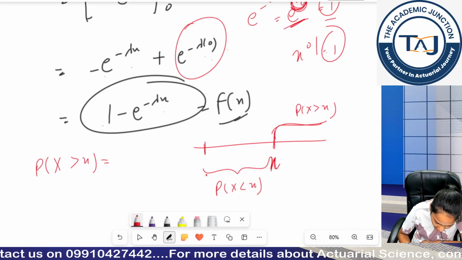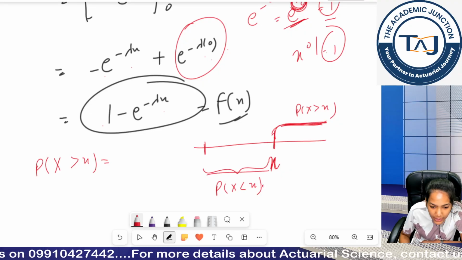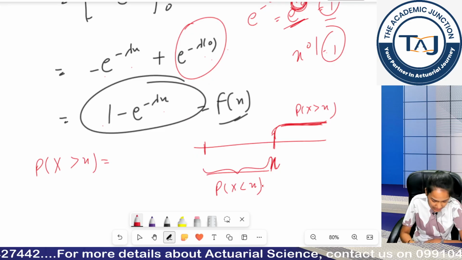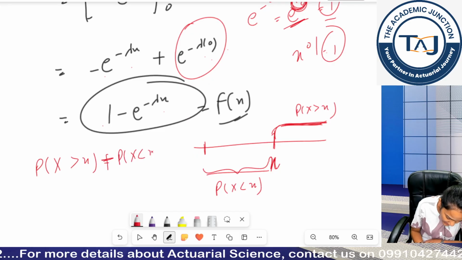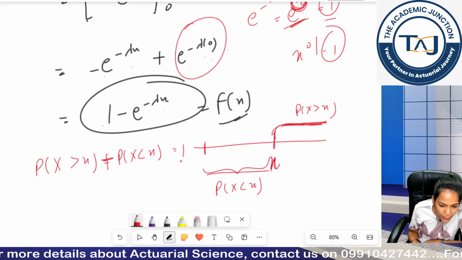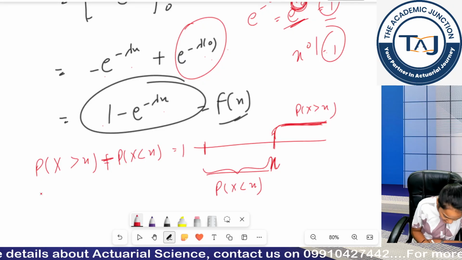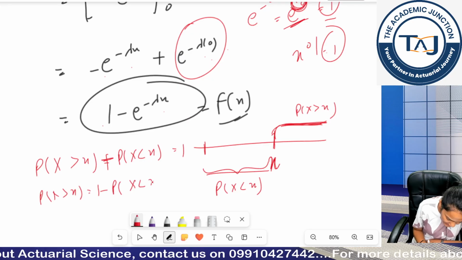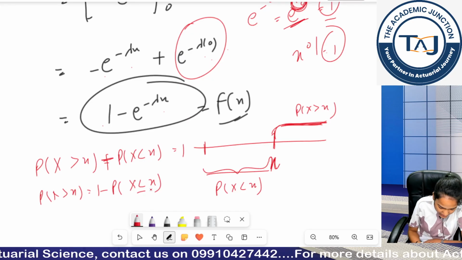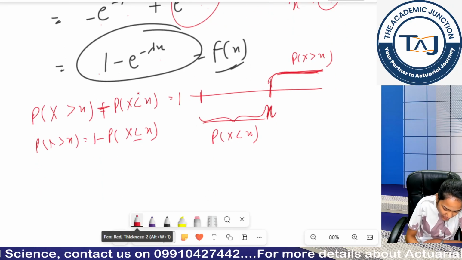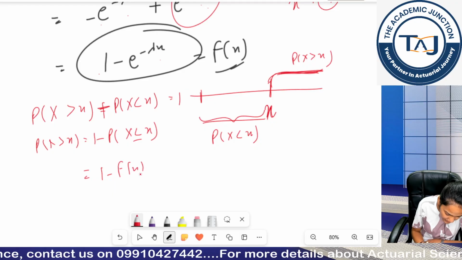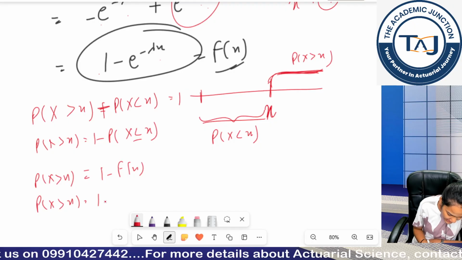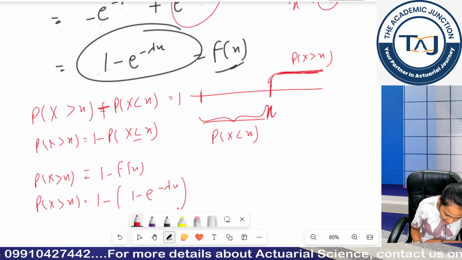If I add these two, I should get the total probability, and total probability always equals 1. So by the law of total probability, probability x is greater than x becomes 1 minus probability x is less than or equal to x. Clear? And less than or equal to x is basically my CDF, and the CDF I have derived is this only.